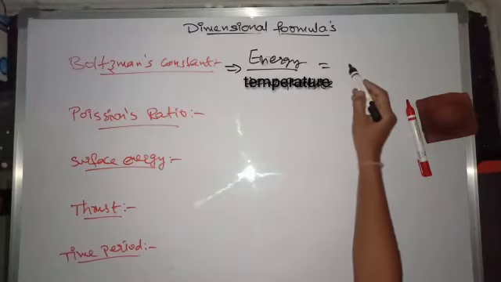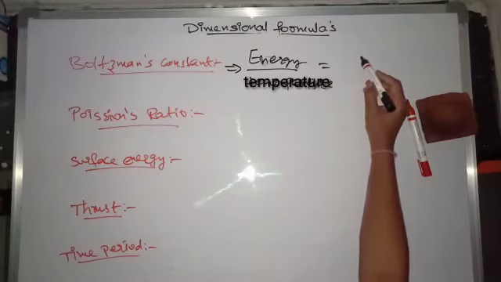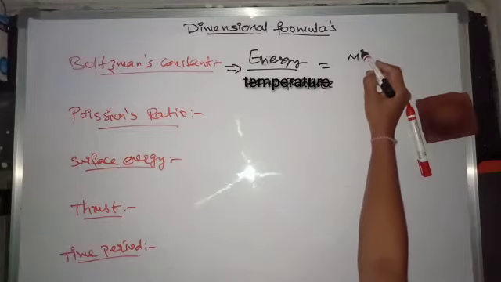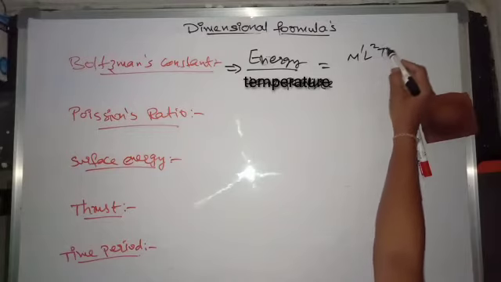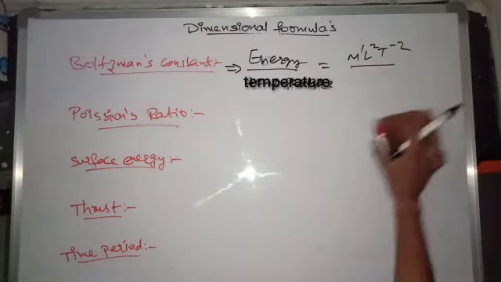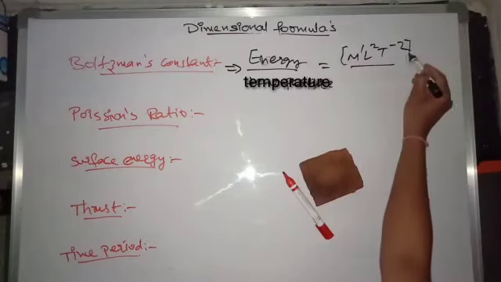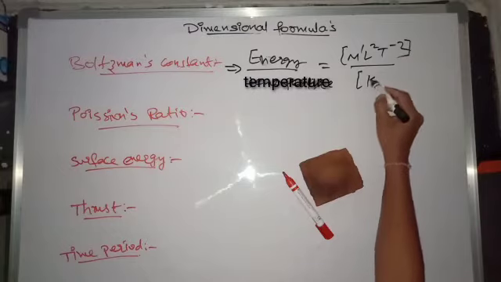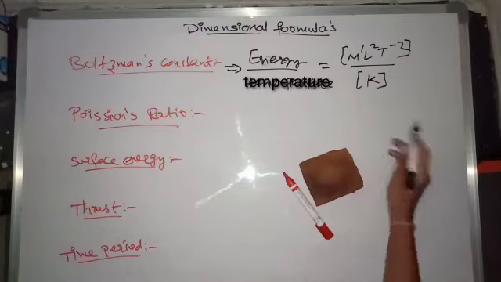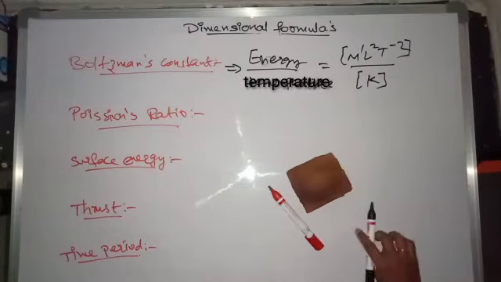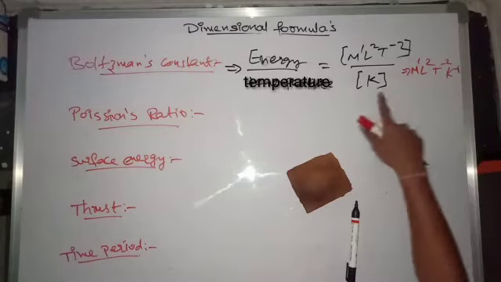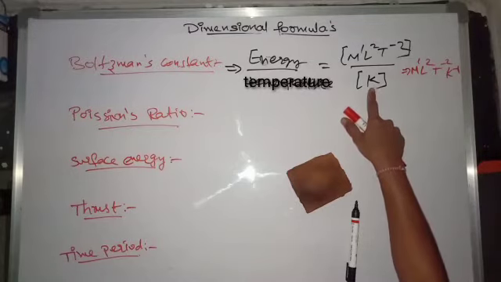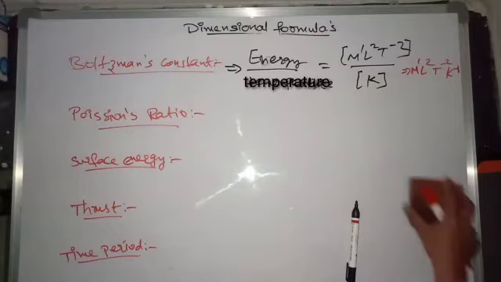We have derived the dimension formula for energy as M1 L2 T power minus 2, and temperature is measured in terms of Kelvin. Now, what is the dimension formula for Boltzmann constant? M1 L2 T power minus 2 into K power minus 1. This Kelvin is also a fundamental unit name, right?